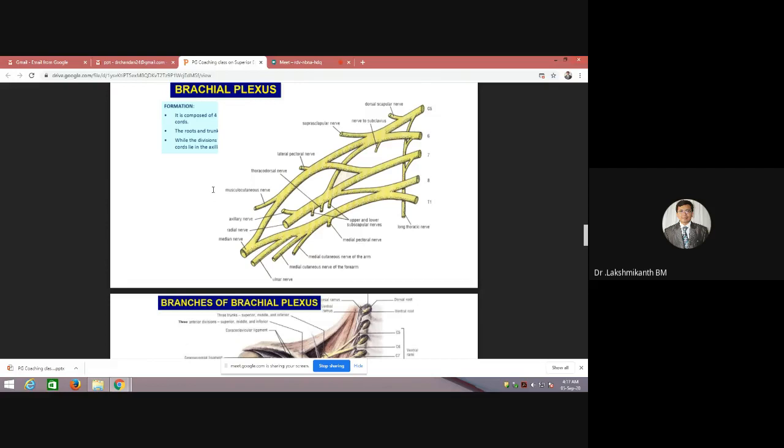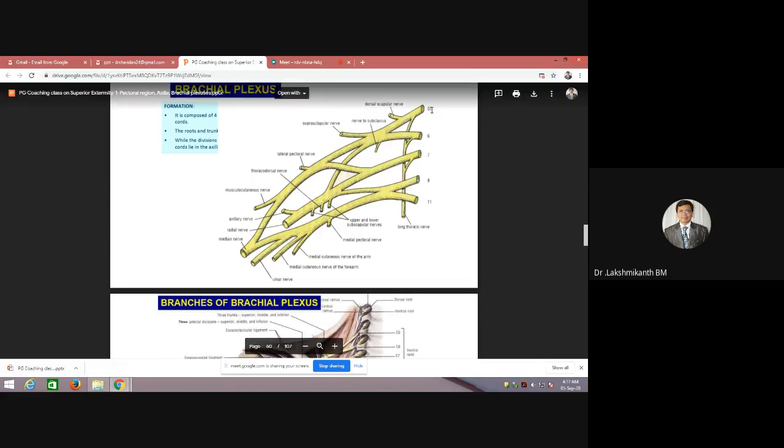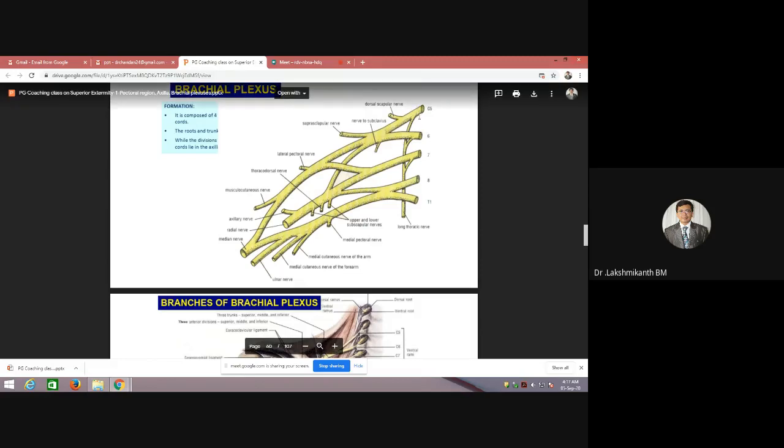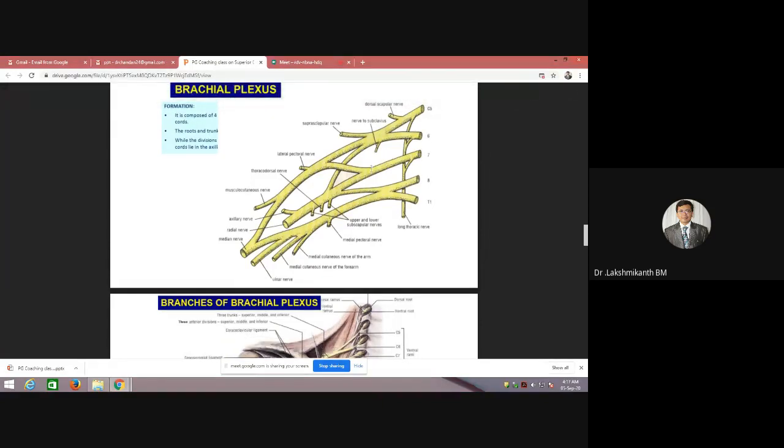So now see clearly how the brachial plexus is getting formed. It is from C5, C6, C7, C8, T1. C5 and C6 will join to form the upper trunk, whereas C7 will form the middle trunk, and C8 and T1 will form the lower trunk.